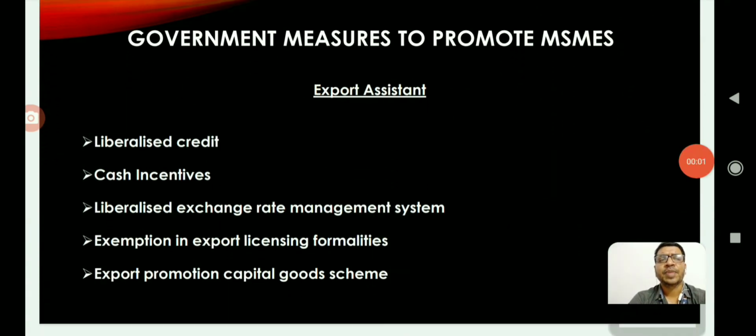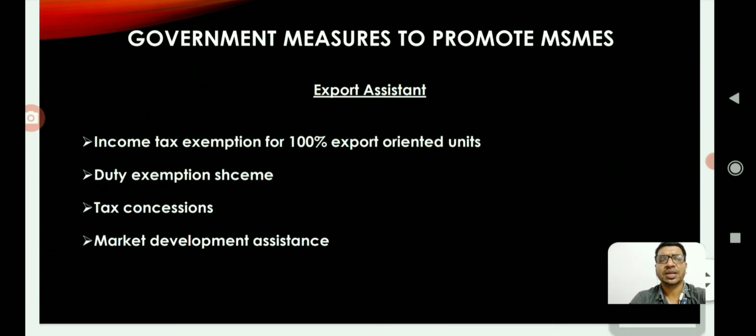Export assistance. Liberalized credit will be allowed to the export units of micro, small and medium enterprises. Along with that, cash incentives will also be provided to those units to encourage them. Third, a liberalized exchange rate management system will also be provided to them by the central government, and exemption in export licensing formalities will be given in the form of reimbursement. The export promotion capital goods scheme is especially meant for export oriented micro, small and medium enterprises.